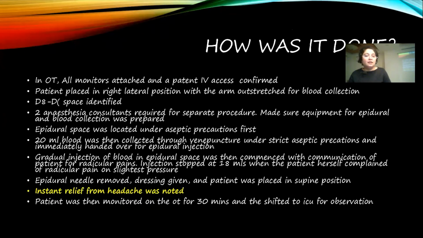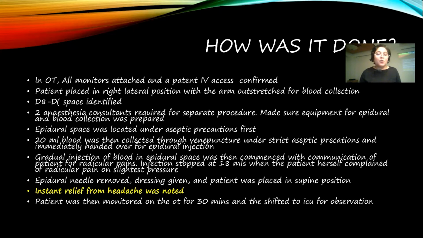So how was it done? The patient was taken to OT. All monitors, ECG, pulse oximeter, blood pressure were attached. Patent IV access on another vein away from the venipuncture site was confirmed. The patient was placed in right lateral position because we had targeted the right cubital vein. So she had her arm outstretched for blood collection. The D8, D9 space was identified, and 2 anesthesia consultants were required. So 2 teams, one for placing the epidural, and the second one for doing an aseptic collection of blood.